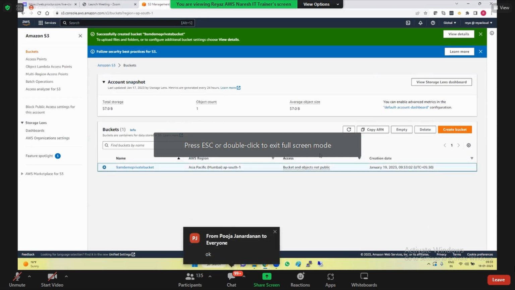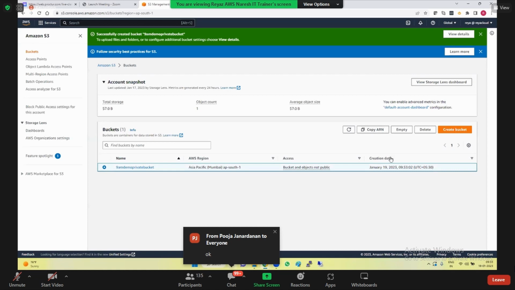If you select this, you have copy ARN. Can anyone say what is ARN? What is the full form of ARN? Yes, it's Amazon Resource Name. Very good, not number.